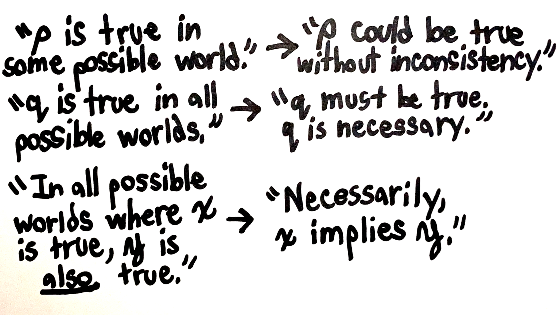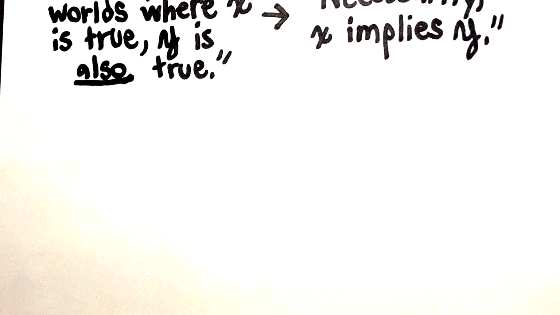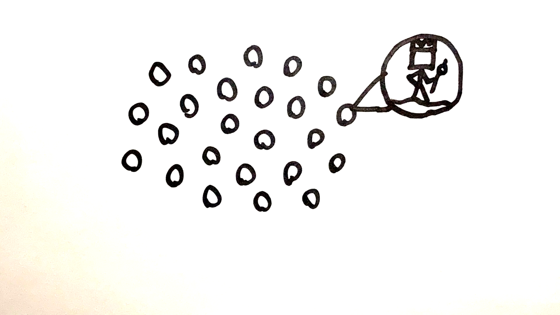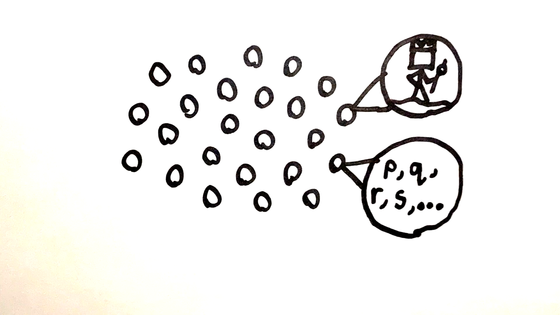This means that necessarily the truth of X implies the truth of Y. Now, a way of visualizing possible worlds is by imagining them as a collection of infinity floating orbs. You could either picture them as containing inside of them what's going on in that possible world, or if you prefer more abstract thinking, you could picture them as containing the propositions true in that possible world.